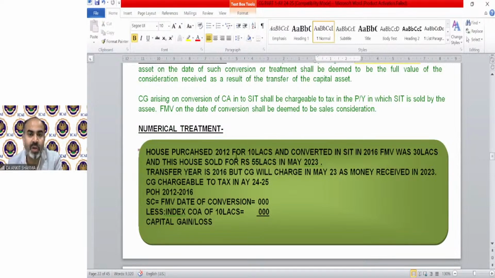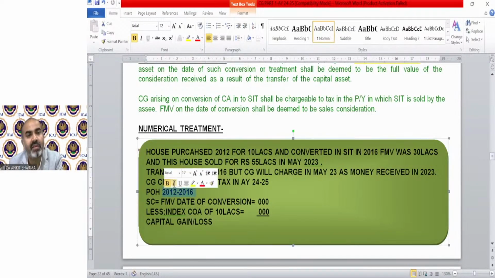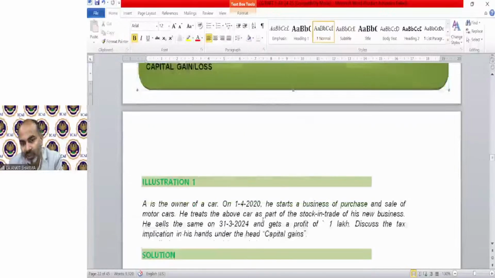House purchased in 2012 for 10 lakh and converted into stock in 2016. FMV was 30 lakh and the house sold for rupees 5 lakh in May 2023. So transfer year will remain 2016, but capital gain chargeability year is May 23, so previous year 24-25. Period of holding remains the same. FMV on the date of conversion, that was 30 lakh, will be the sale consideration. Indexed cost of 10 lakh we need to calculate. Then there will be our capital gain or loss.